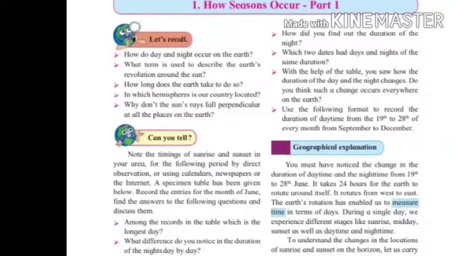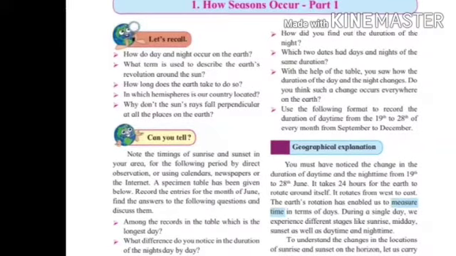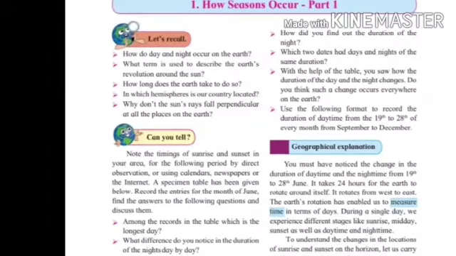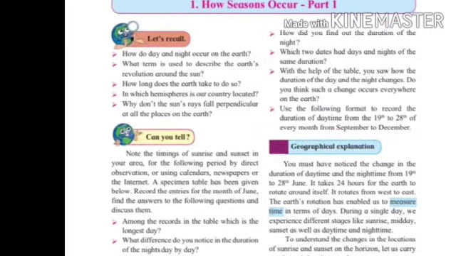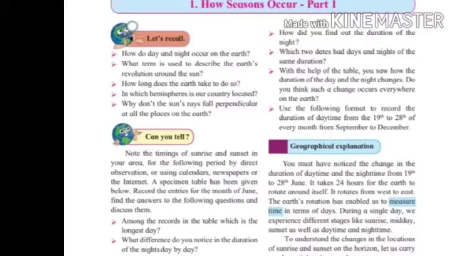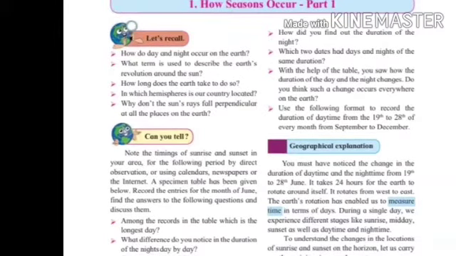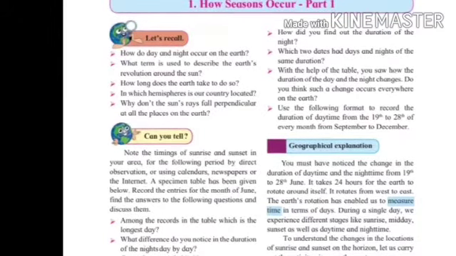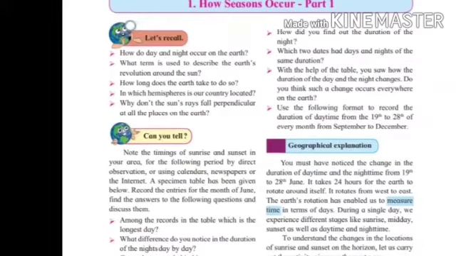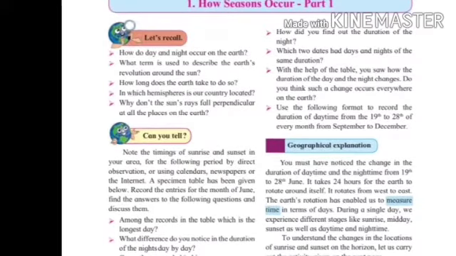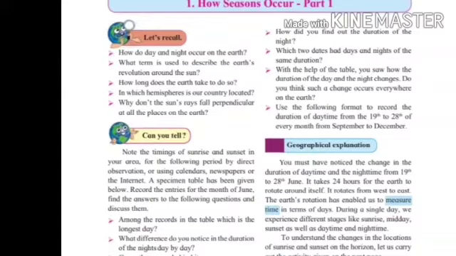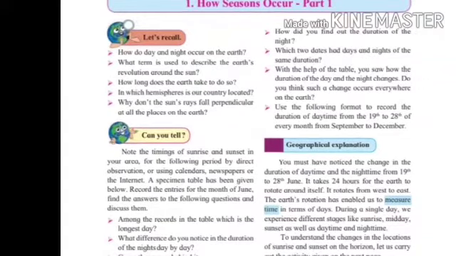Last question is, why don't the sun's rays fall perpendicular at all the places on the earth? And the answer is, earth is tilted at an angle of 23.5 degrees, therefore sun's rays don't fall perpendicular at all the places.